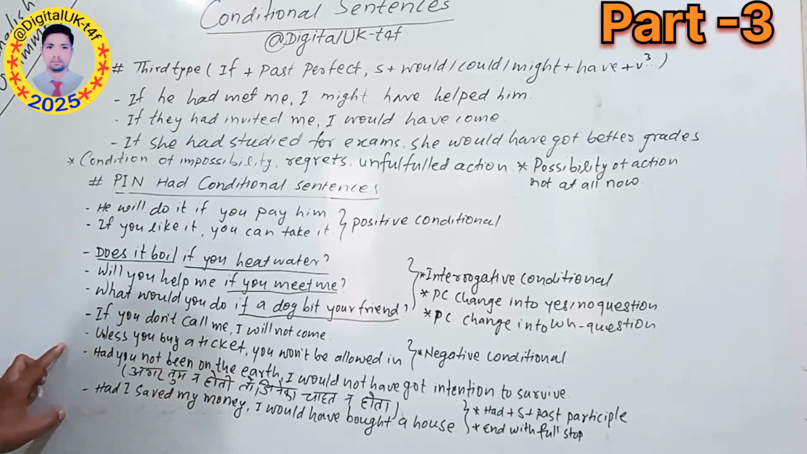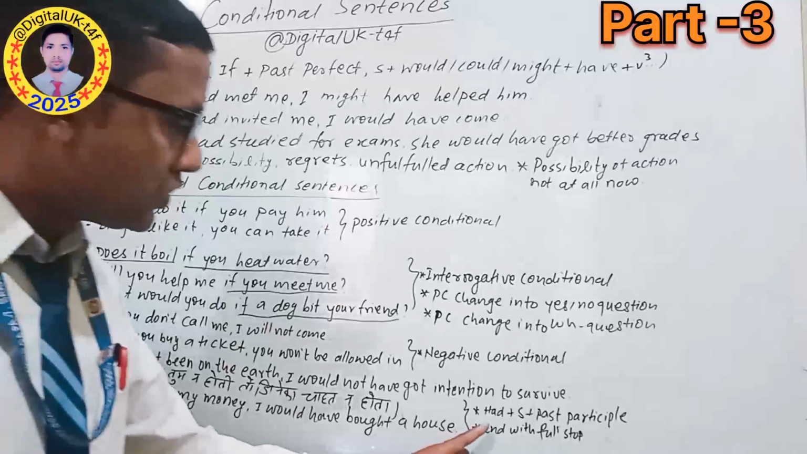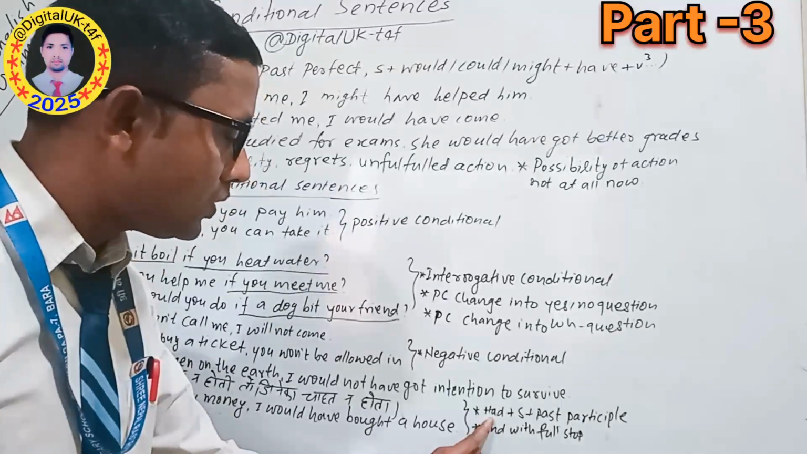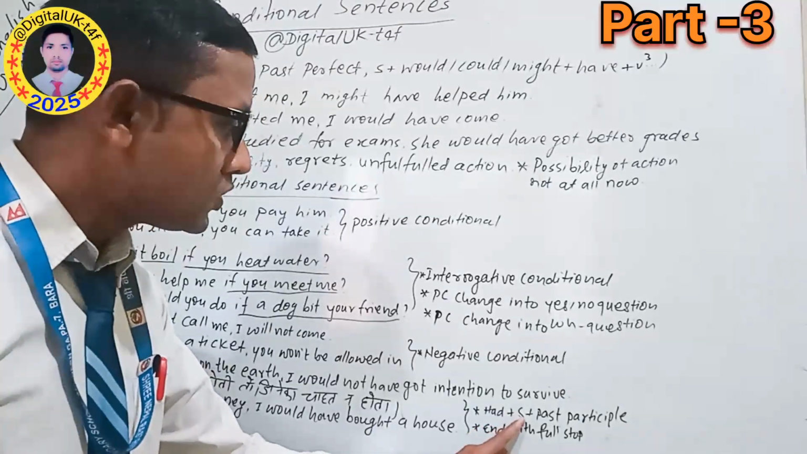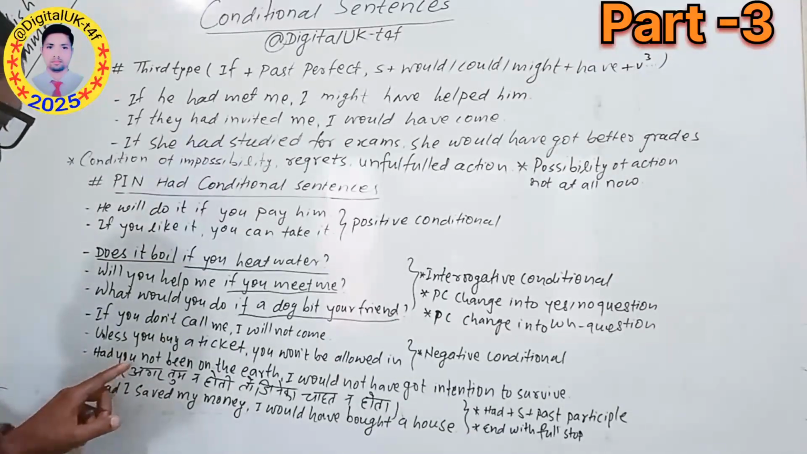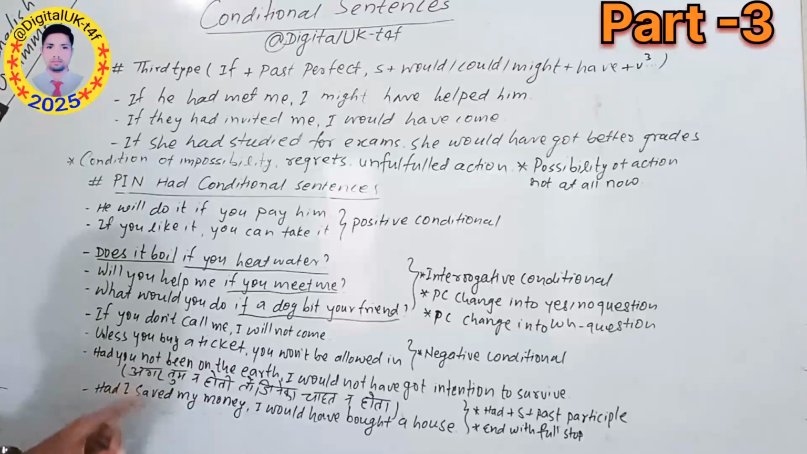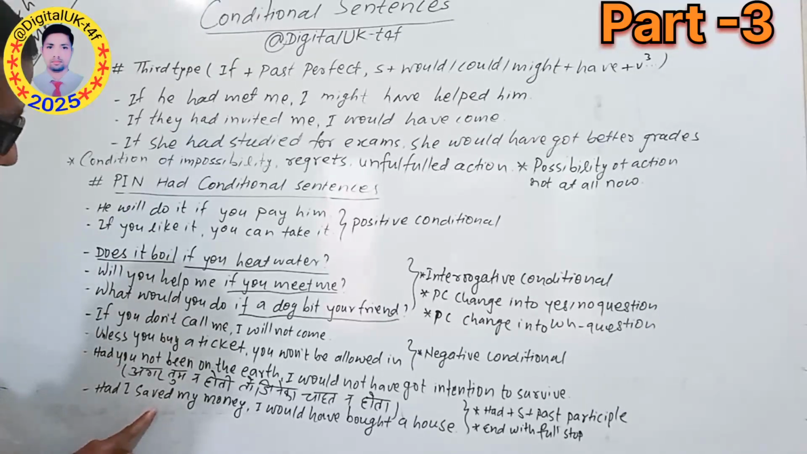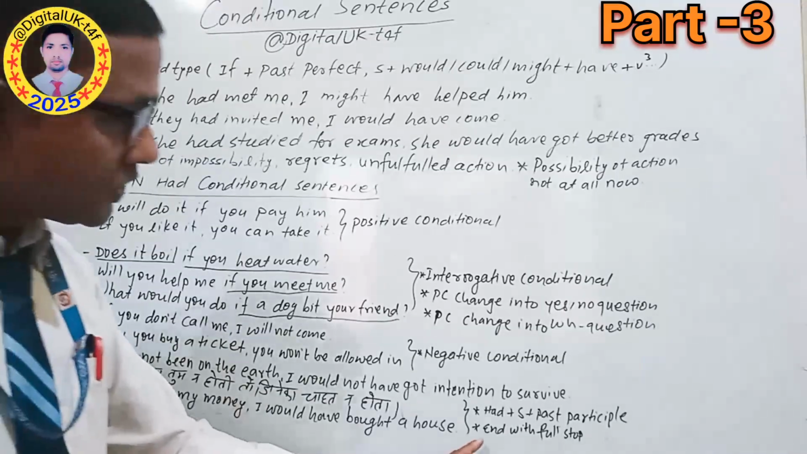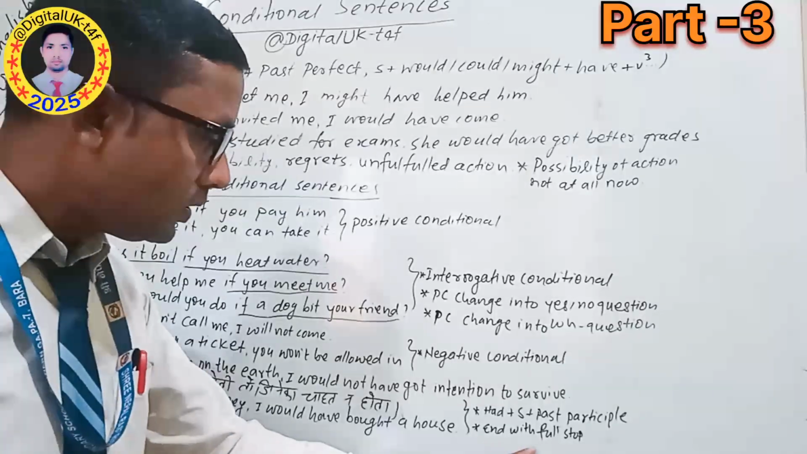How can we decide this is a had conditional sentence? This structure will be: you will get had at first, and then plus subject. You can see here the subject is you, here is I, subject and past participle. Past participle means what? Verb 3 you can get here. Here also verb 3, here also verb 3. So this sentence ends with a full stop.